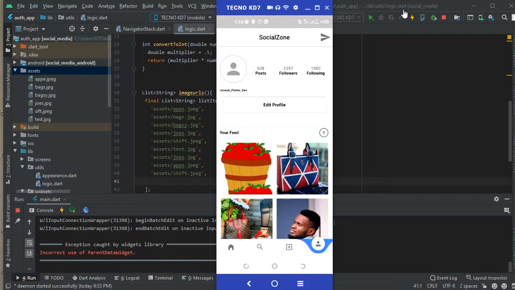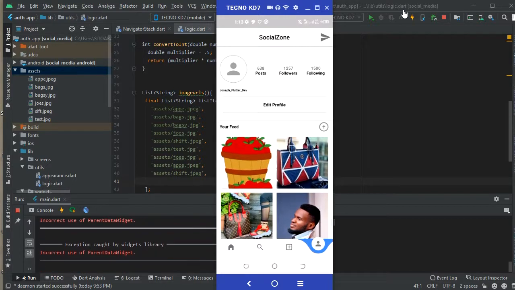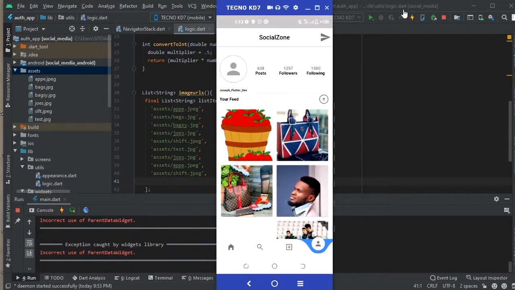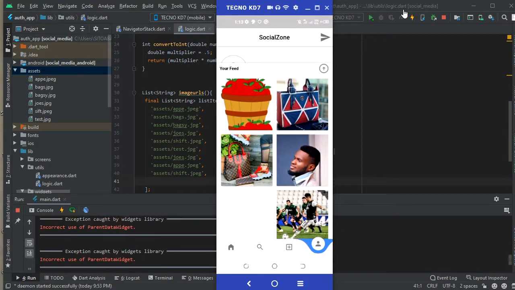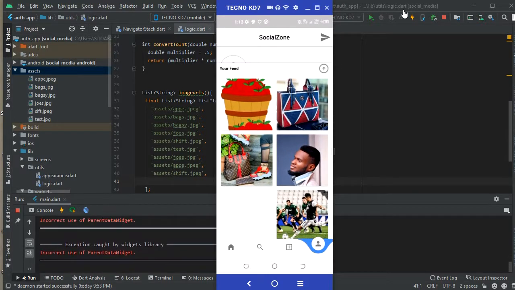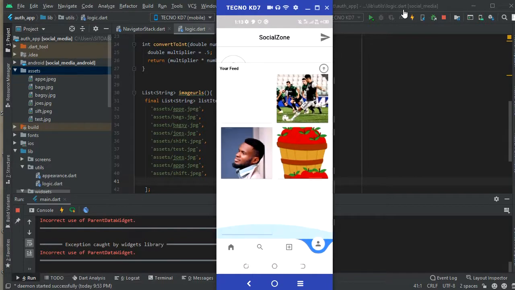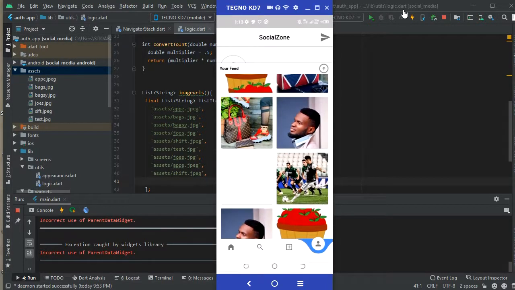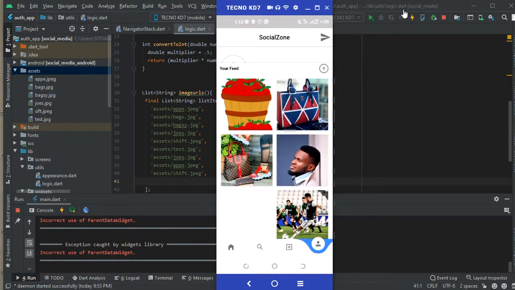So in this video we want to continue working on the profile page. You're gonna see how we're gonna do this. We're gonna make it look better. We're gonna animate containers here. We're gonna create a grid view. We're gonna work on this. So when the user comes here, he will see all the posts he has made. He will see all the pictures he has posted.